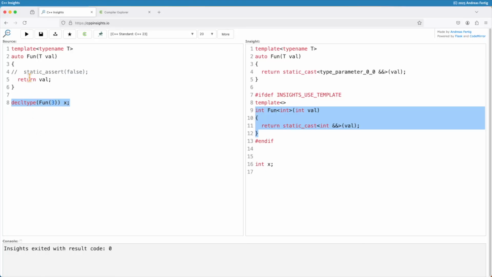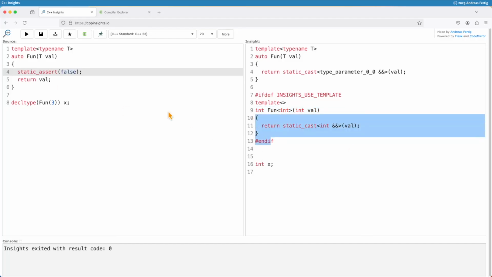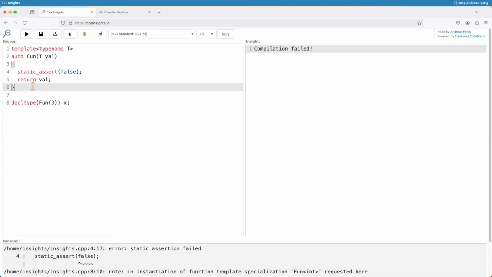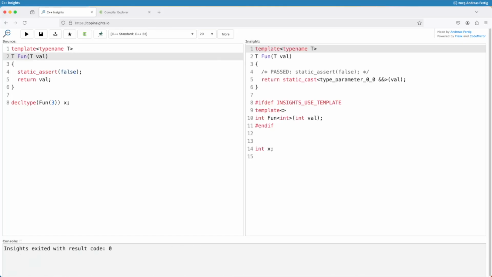And I wanted to prove that to you, that it's true here and true for all compilers, so it's not just C++ Insights generating a fancy body here. Believe me, that would be too hard to do. If I enable this static assert, which in C++23 we can simply say false statically, now that one triggers because the compiler must instantiate this function template, and by doing so it stumbles over this static assert. Well, that's constantly false. If I say the return type is T, then we can see it passed. Here, no function body, no need to check the static assert, so it passes.